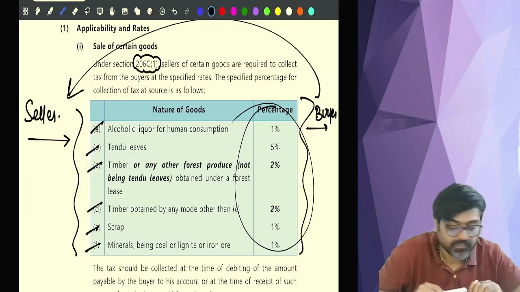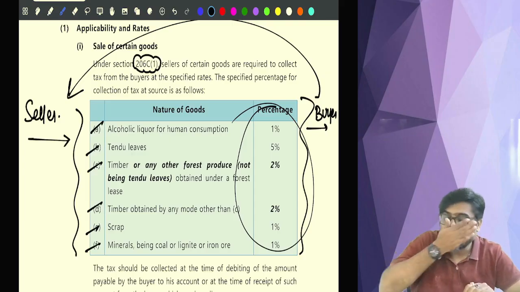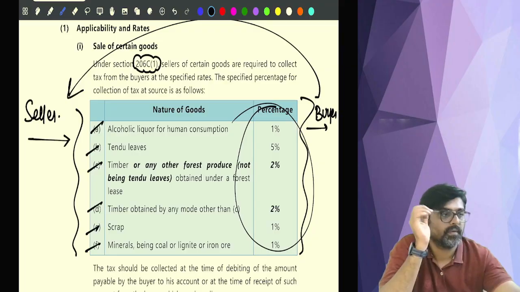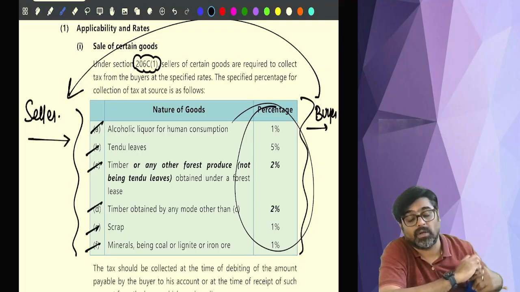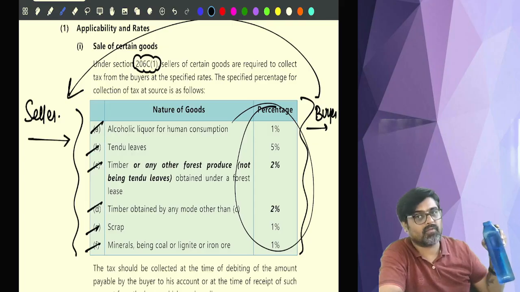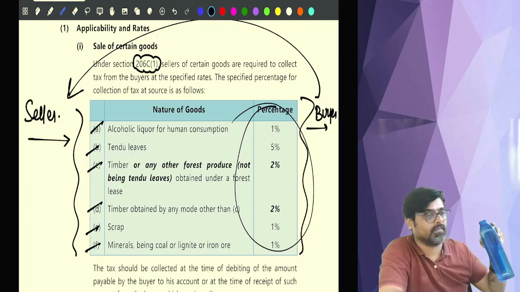For example, I am a wholesaler of alcohol. So what am I selling? Alcohol. I am a wholesaler. And you are a buyer. You have come to buy alcohol from me.